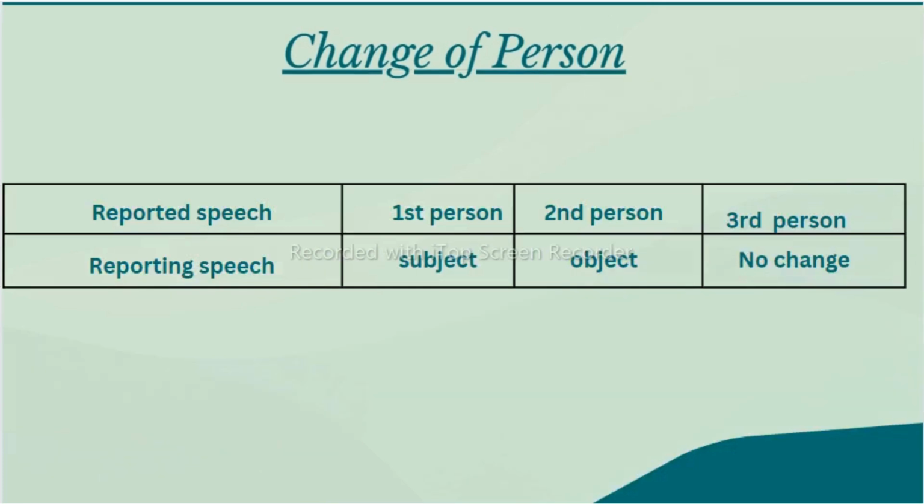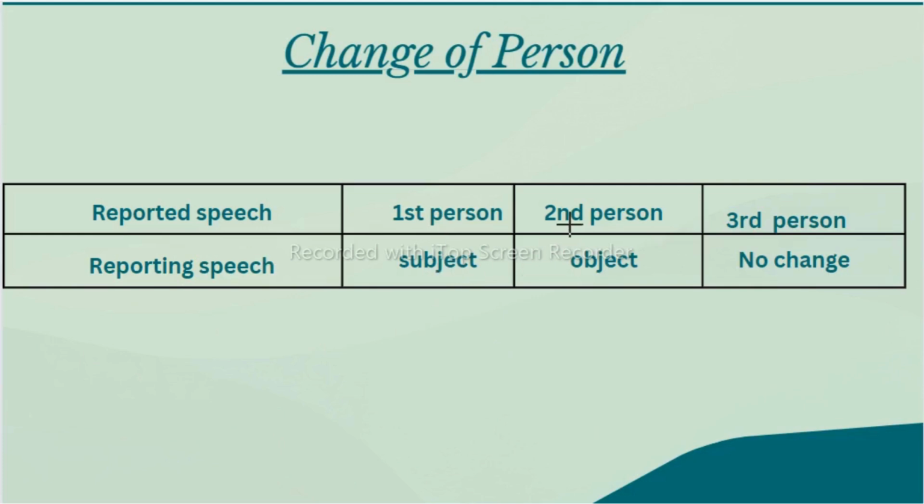Now let's see how we do the changes of the person in sentences. In reported speech, after inverted commas, if you find first person, like I, how will you change that? You should see the reporting speech subject. Based on the reporting speech subject, your reported speech first person will change.